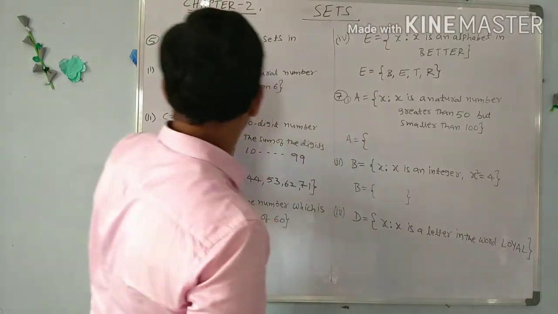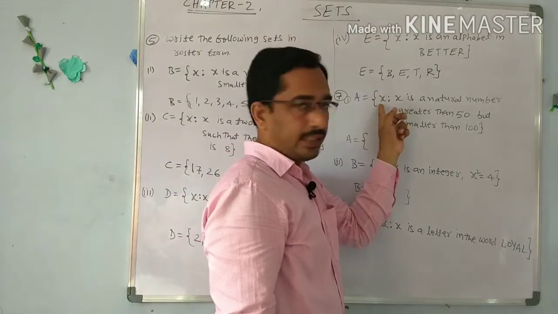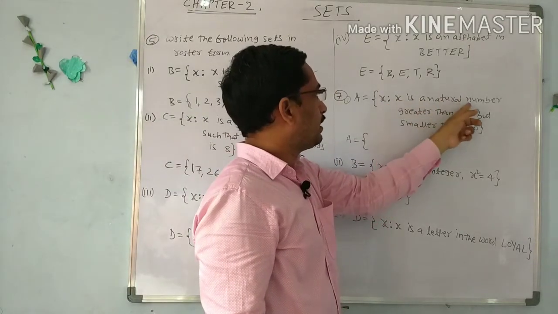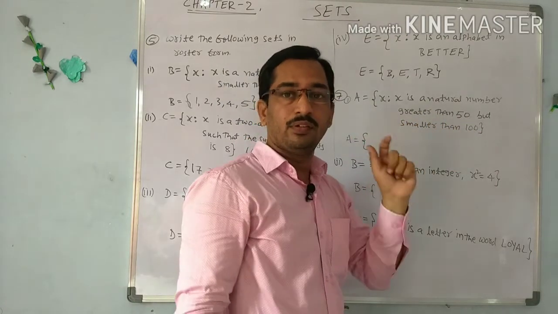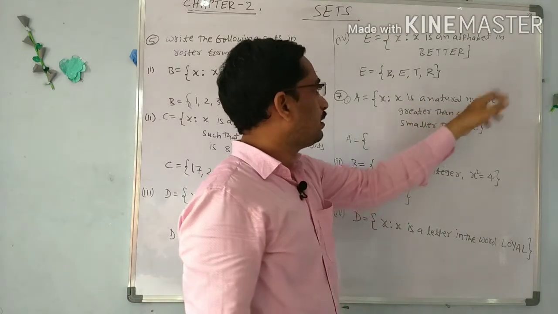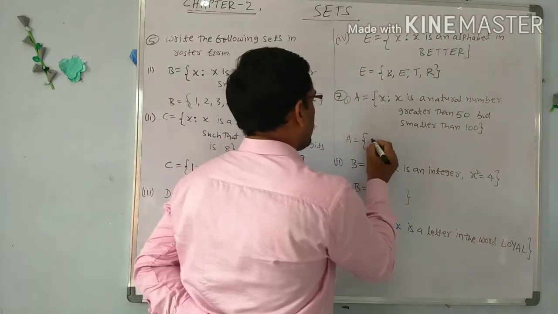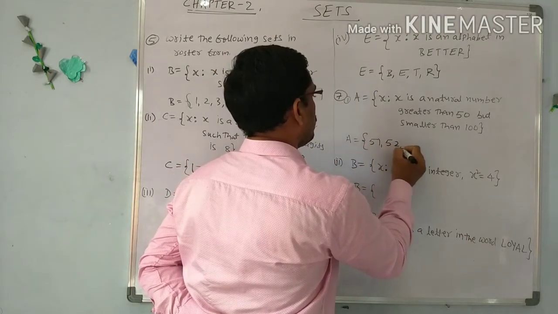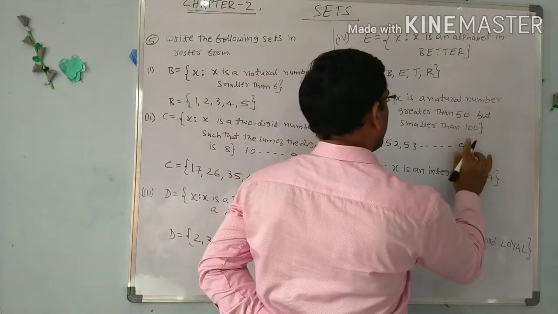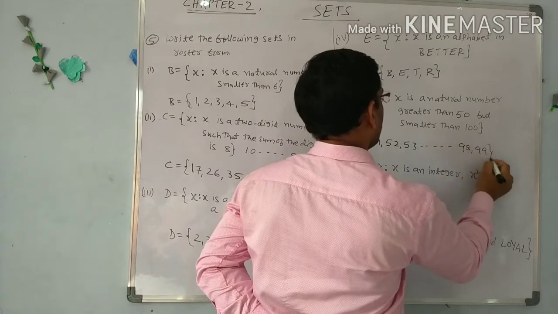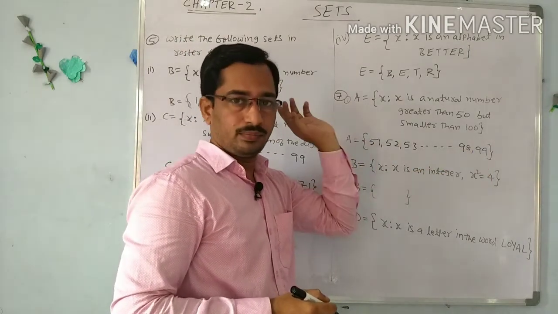Next, the 7th bit also same, write the following set in roster form. Here the given set A is: x is a natural number greater than 50 but smaller than 100. In between 50 and 100, we have to write all the natural numbers, not including 50 and not including 100. So starting from 51, 52, 53 and up to the last, 98, 99, all the natural numbers greater than 50 and smaller than 100.